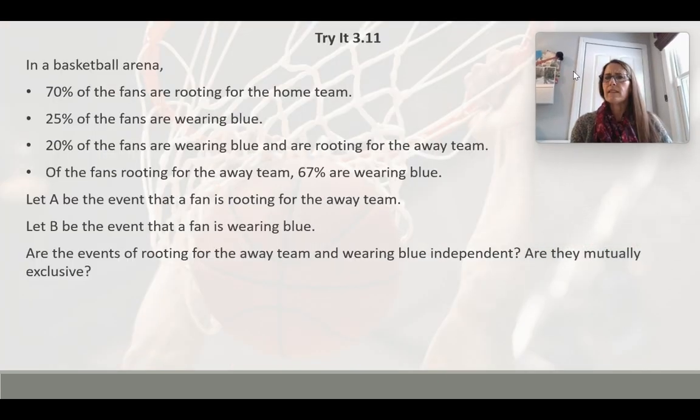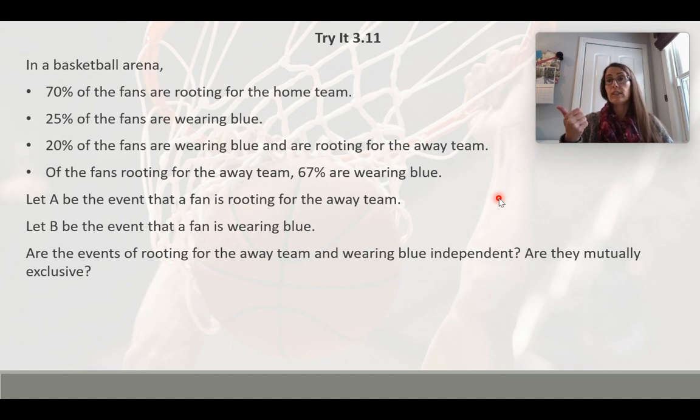So I put this example in because it's another way sometimes that we get probabilities or problems. So this one, in a basketball arena, 70% of the fans are rooting for the home team. 25% of the fans are wearing blue. 20% of the fans are wearing blue and are rooting for the away team. And of the fans rooting for the away team, 67% are wearing blue.